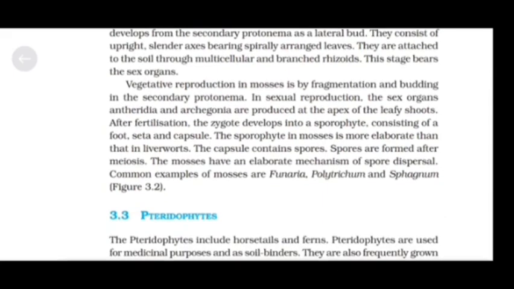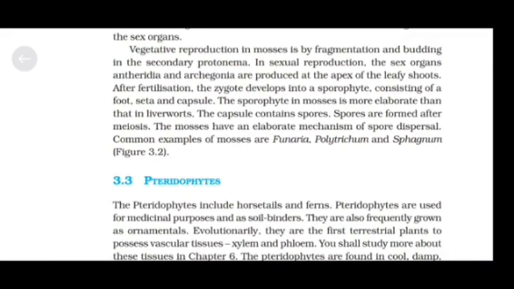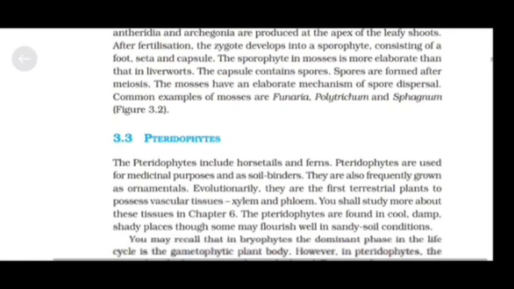The sporophyte in mosses is more elaborate than that in liverworts. The capsule contains spores. Spores are formed after meiosis. The mosses have an elaborate mechanism of spore dispersal. Common examples of mosses are Funaria, Polytrichum, and Sphagnum, as shown in figure 3.2.